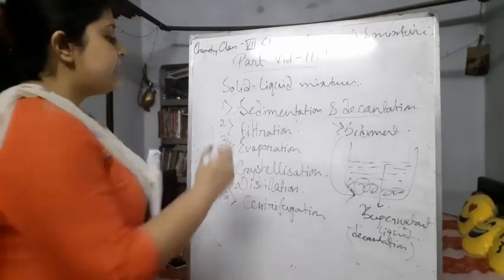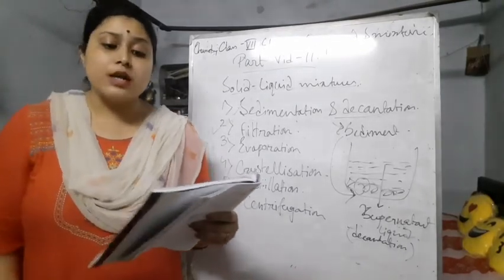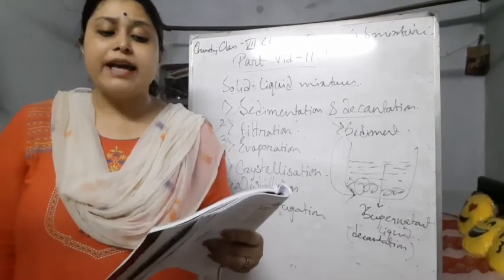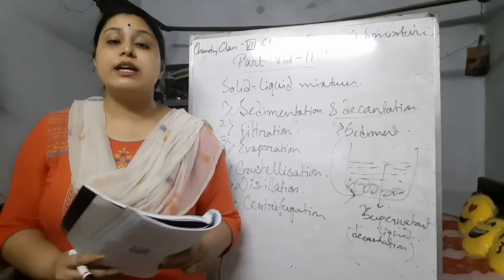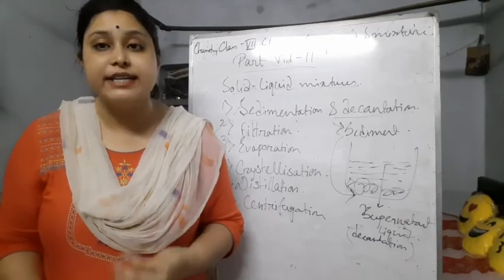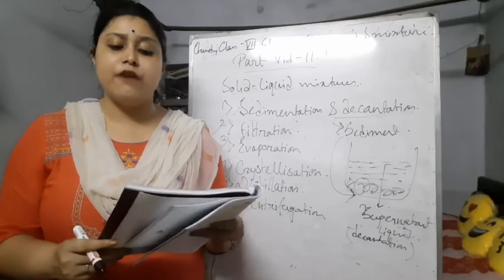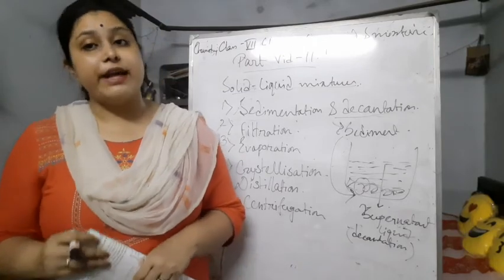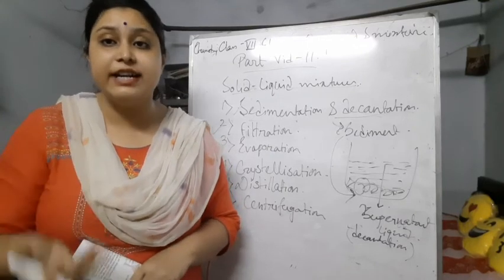The next part is filtration. What is filtration? The process of separating insoluble solid particles from a liquid by allowing it to pass through a filter is called filtration. The mixture is passed through a filter or filter paper. This is used for separating a solid liquid mixture in which the solids are insoluble in the liquid. Only when the solids are insoluble can we filter them out of the mixture.